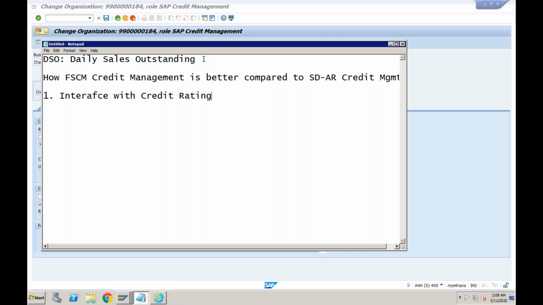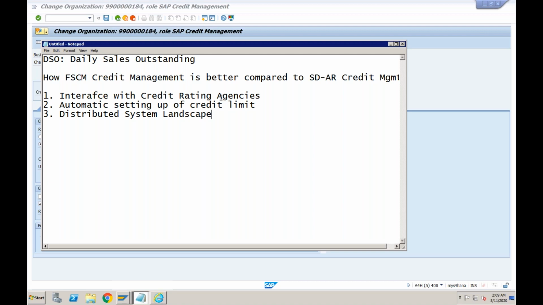In ECC, if you are using SD credit management, you have to take care of this part outside of the SAP system. You cannot do this in SAP. So, interface with the credit rating agencies. The second thing is automatic setting up of credit limits. And number 3 is distributed system landscape. This is a very common term in SAP. What do you mean by distributed system landscape?